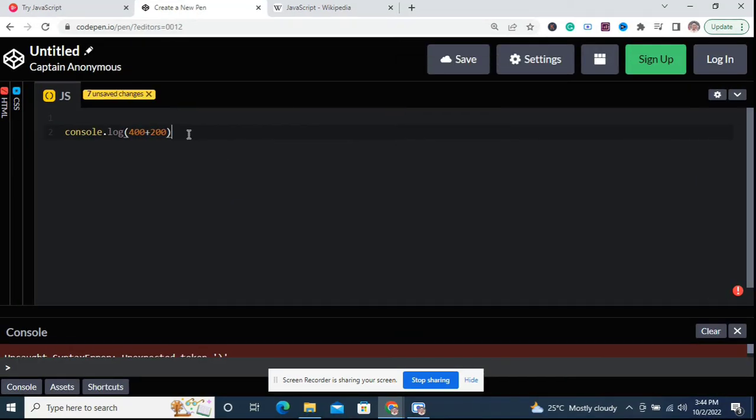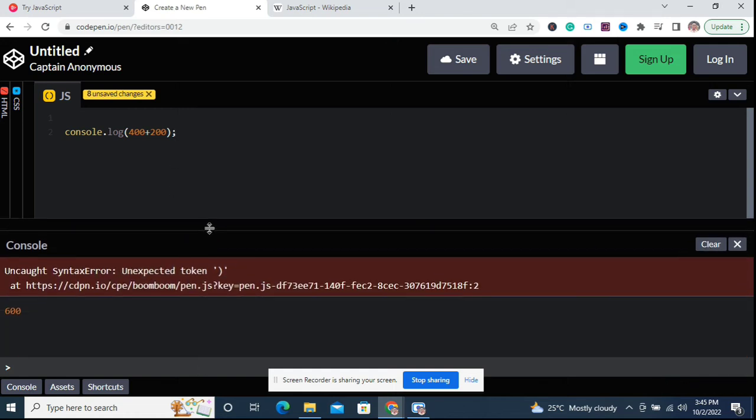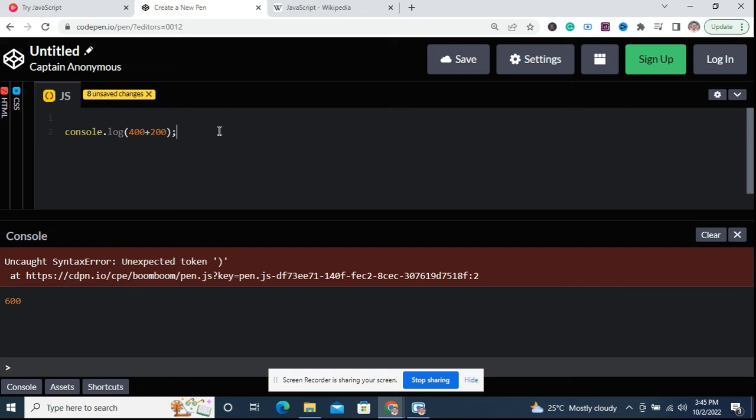On this, you just need to terminate it with a semicolon, but it's not a must as JavaScript is very, very flexible. But it's a very good practice that when you're programming, you end it with a semicolon. Even though you didn't end with a semicolon, it's still going to execute. But it's good programming practice to terminate your JavaScript code with a semicolon.